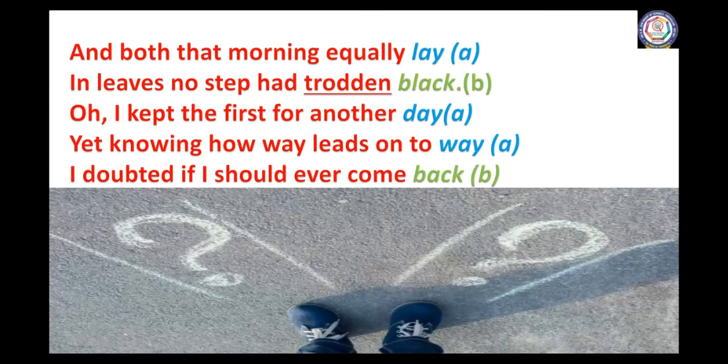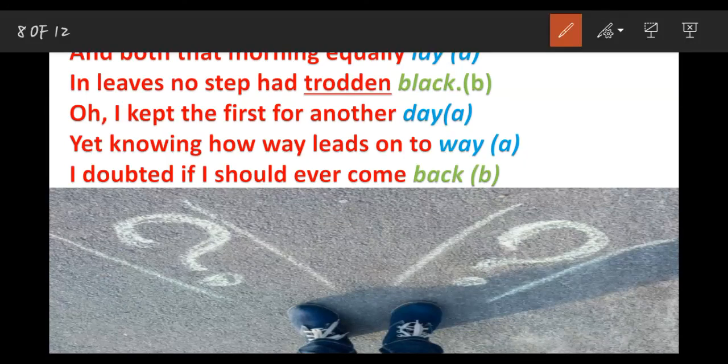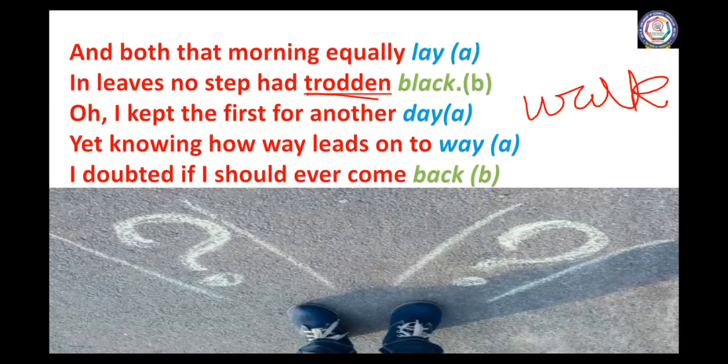"And both that morning equally lay in leaves no step had trodden black." So he's telling us both roads were equally there and no step had trodden them. Trodden means walked, and no steps had trodden black. The leaves had not turned black because nobody had walked on them. When you walk on a leaf, we trample it, making it rot, and the color of the leaves changes to black. So he says that nobody had walked on the road.